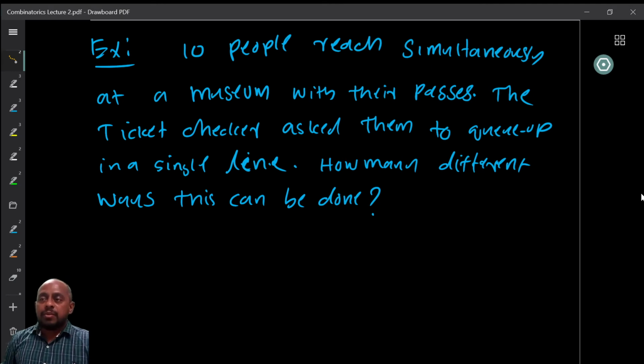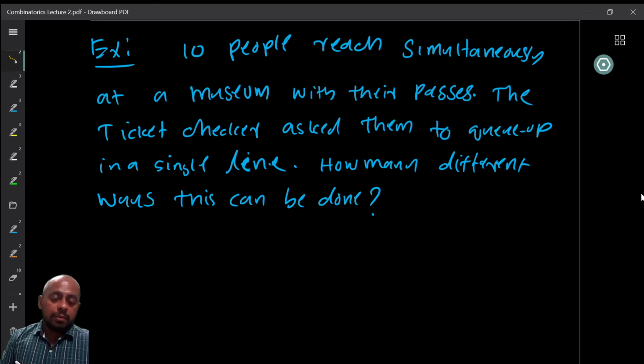Basically when they wanted to enter, the ticket checker said, okay, I cannot put everybody together, I want to check passes, so please form a queue, right? Stand in a line and then come inside. Now since all of them came together, they can queue in any way they want. If some person reached first, then you can say that because he reached first, he stands in the front. But here everybody came together, so any order they stand in is not going to make a difference. So the question is how many different ways this queuing can be done.